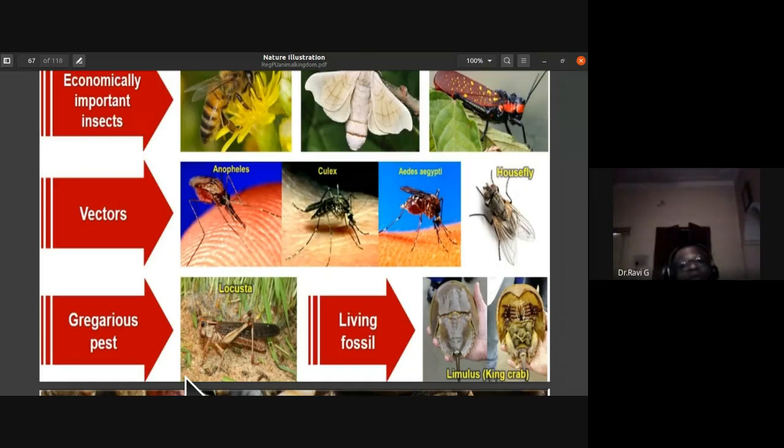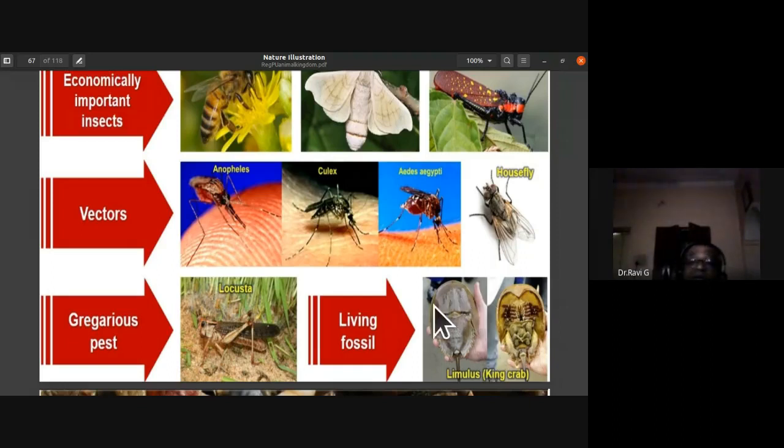Okay. Then one of the living fossils of arthropods, Limulus or king crab. This is Limulus or king crab. Why we call it a living fossil is that many of its related organisms are no more available. They are extinct, but this one has survived the onslaught of time. They have been existing from the time of the Jurassic period to the present. So this Limulus, commonly called king crab, is considered to be the living fossil of arthropods. So remember about this Limulus, the living fossil.